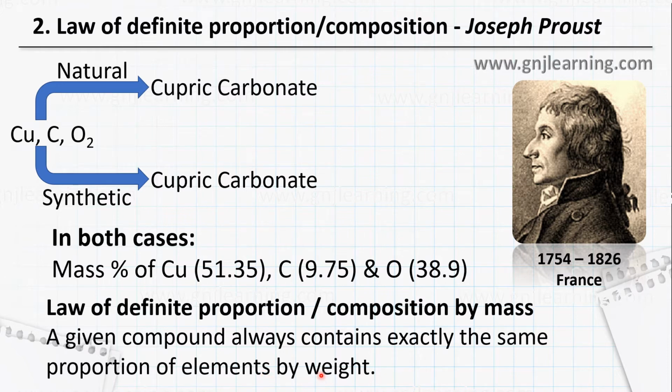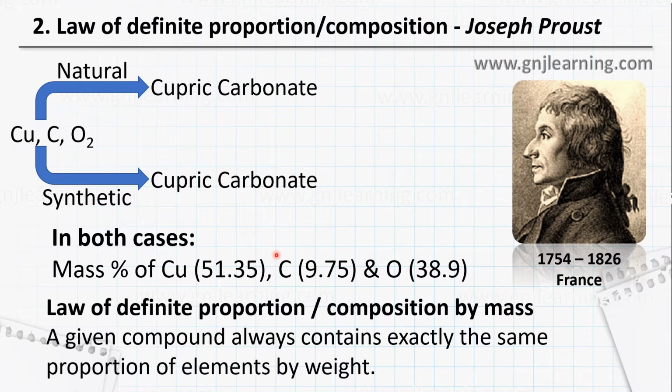So if you look into the credibility of these laws, for example, the first law, the law of conservation of mass, it has been seen that there are exceptions. In some cases, it is not always conserved, especially if you look into Einstein's equation, E equals mc squared, where mass can be converted into energy. If that is the case, then that law will be violated. So in most cases that law holds good, but in some cases, the laws just violate. Similar is the case with the law of definite proportion.